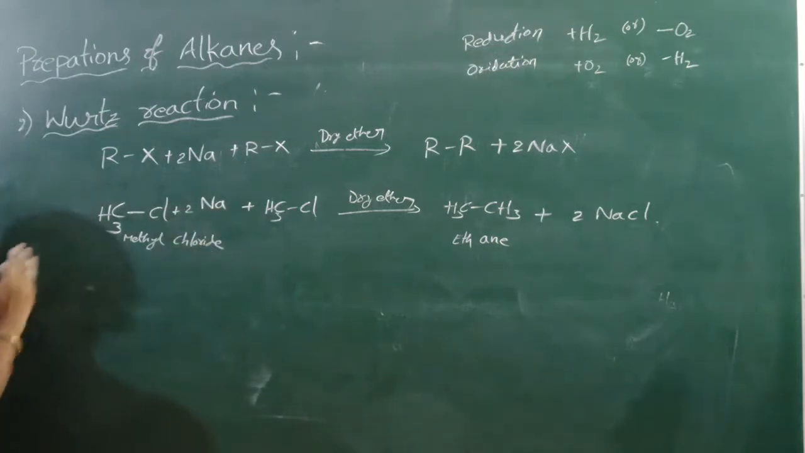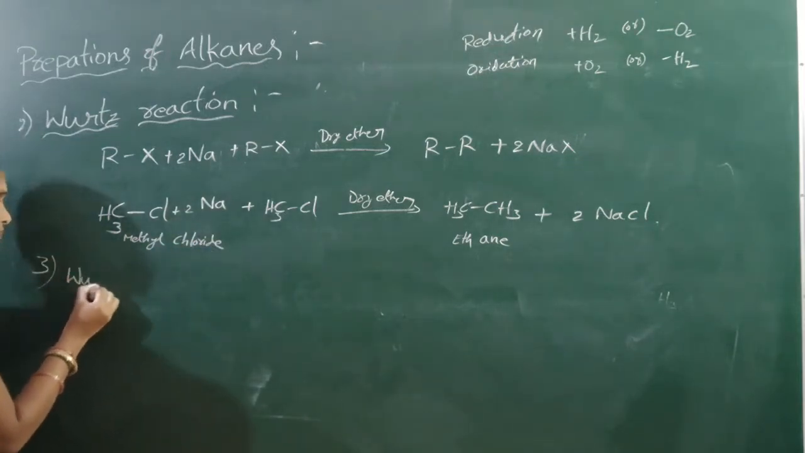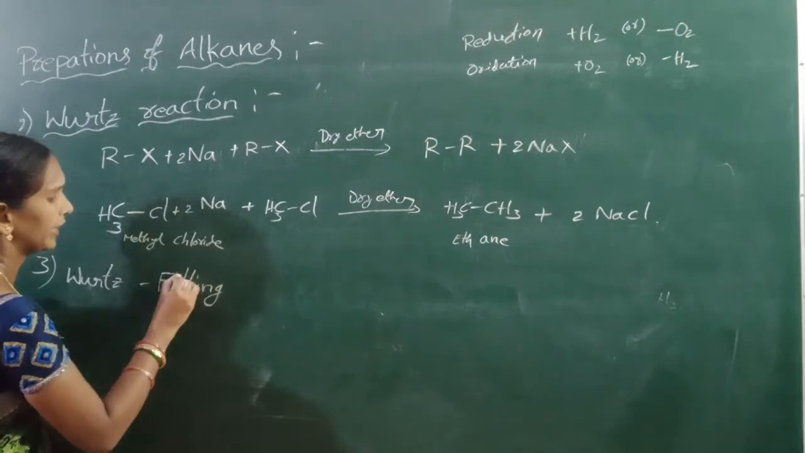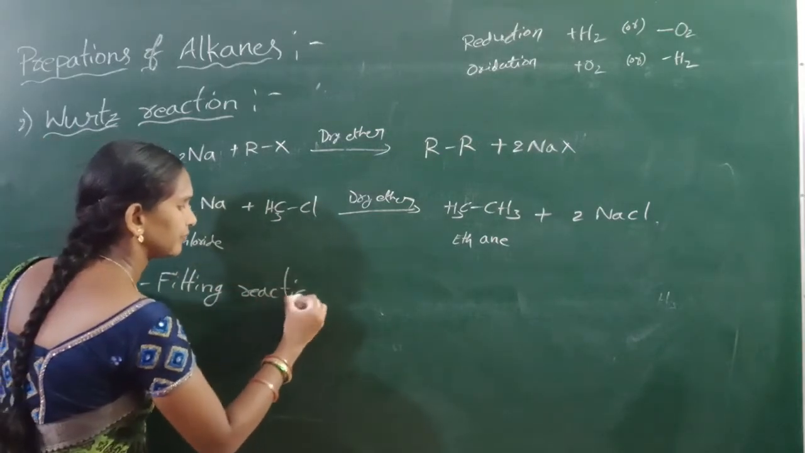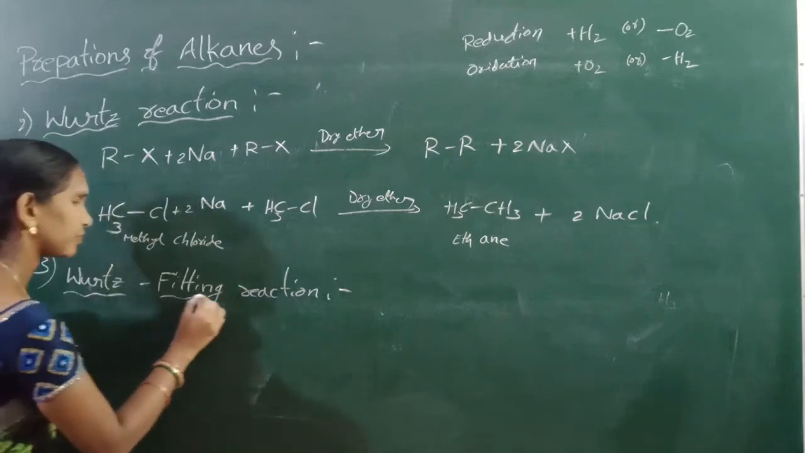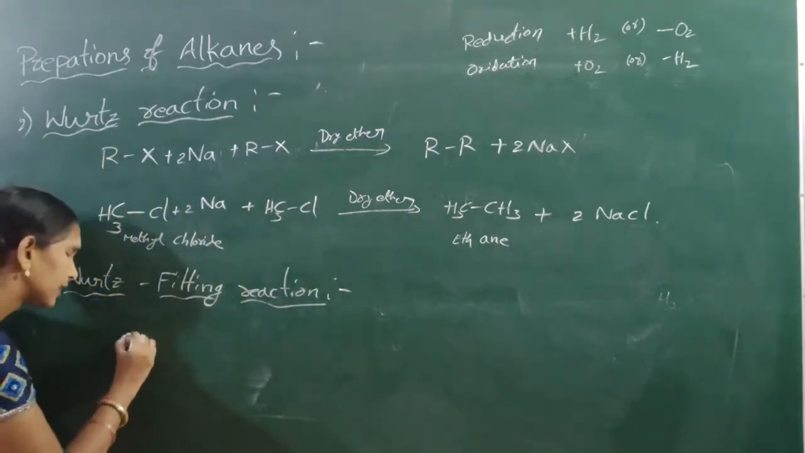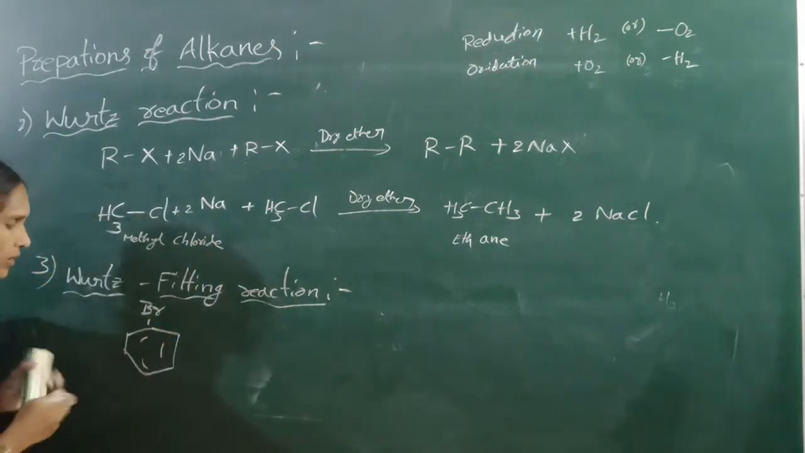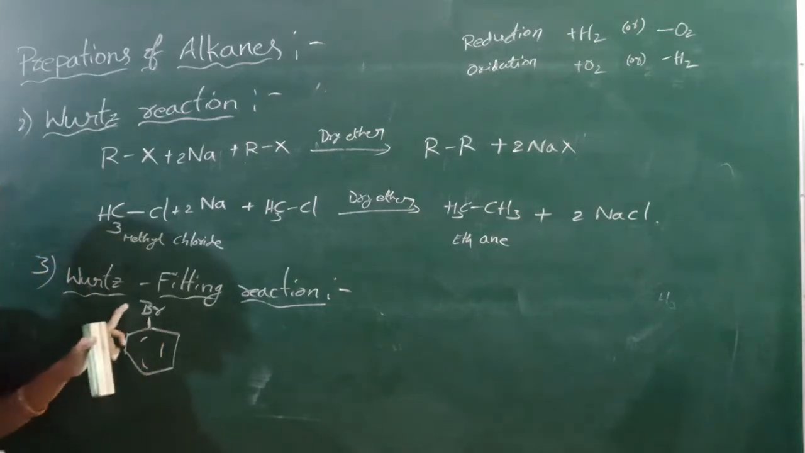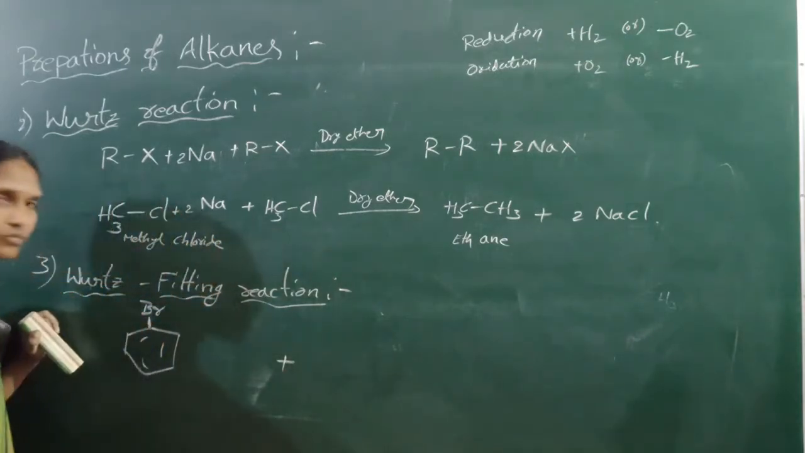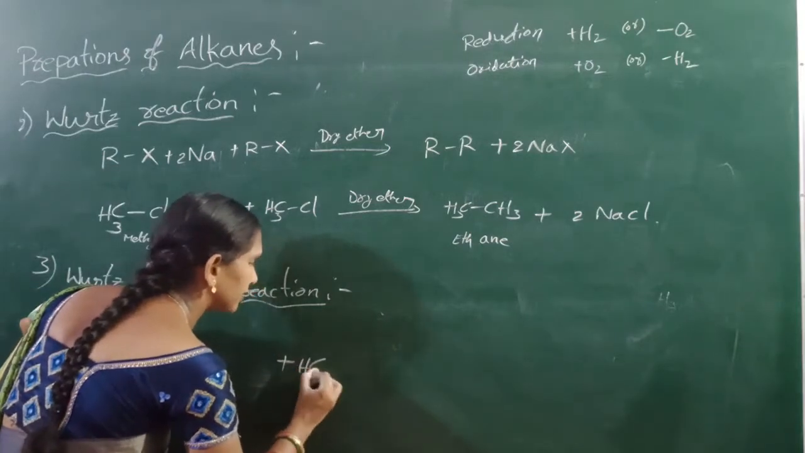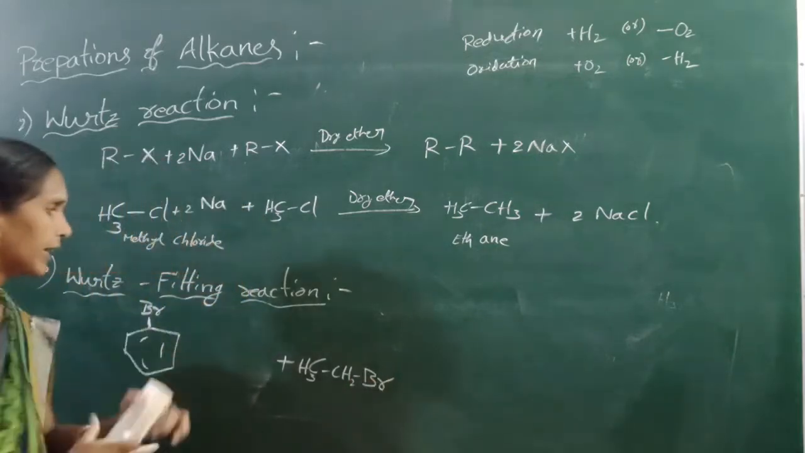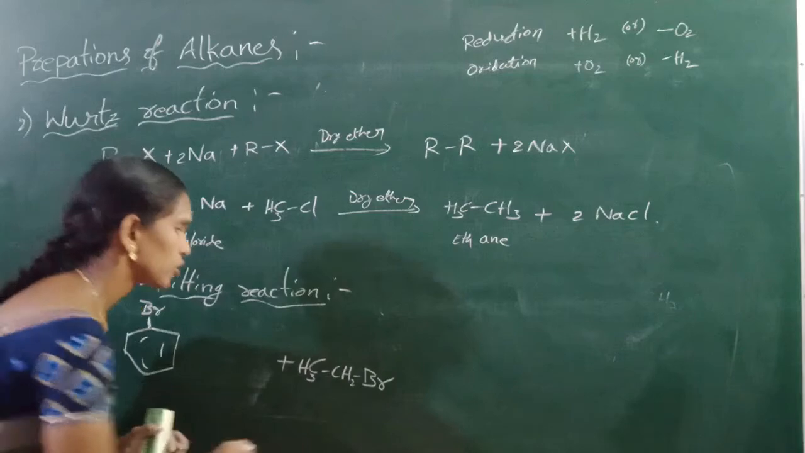Okay, next, the next preparation is the Wurtz-Fittig reaction. Here, one molecule is an aromatic alkyl halide. This is an aromatic ring. The other one is aliphatic. Aliphatic means side chain. Here two carbons are present, so eth.